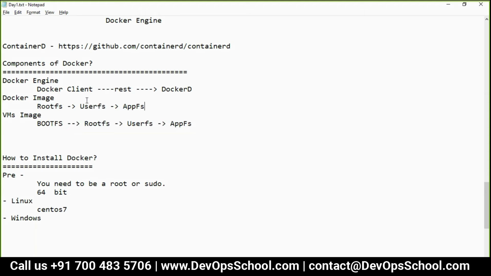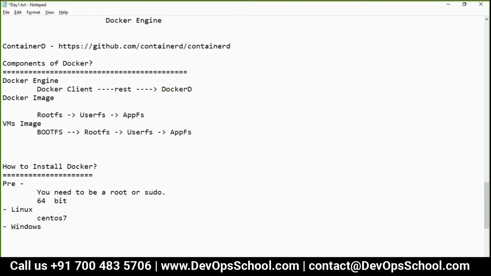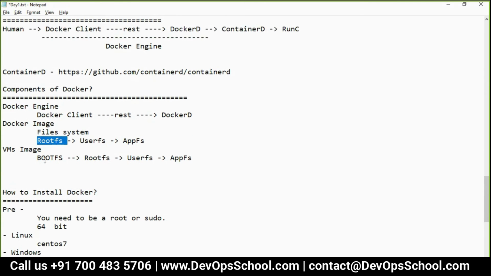So Docker image is nothing but a file system. Again, understand that. It's a file system, guys. But which file system? It has a root file system, not a boot file system. That's the reason we say containers don't have an operating system. And how many flavors of root file system do you have, right? CentOS, Fedora, Ubuntu, RHEL, Debian, SUSE, Amazon, Windows 10, 12, 16, 19. These are the root file systems. Are you getting my point? You might have seen it, experienced it.